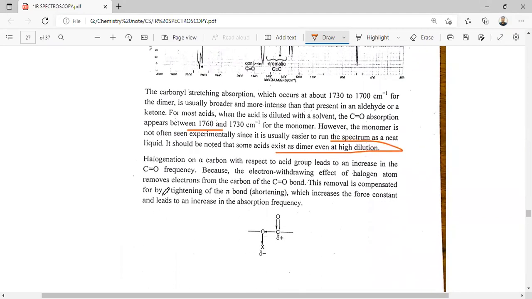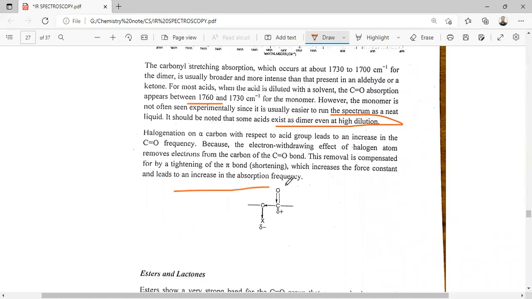So halogenation of the alpha carbon related to the acid group leads to an increase in the C=O stretching frequency because of its electron withdrawing nature. The electron withdrawing effect of the halogen atom removes electron density from the carbon of the C=O double bond. This removal is compensated by tightening of the pi bond, which increases the force constant and leads to an increase in the absorption frequency.